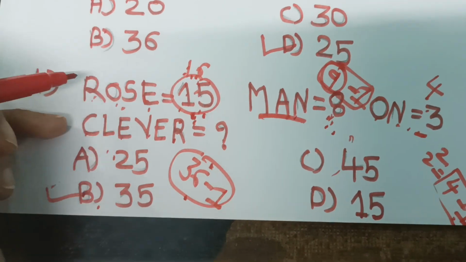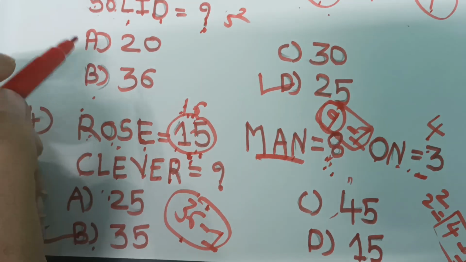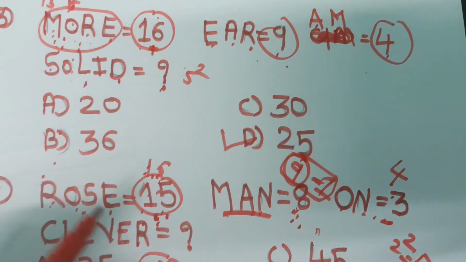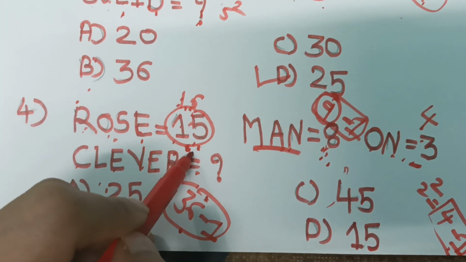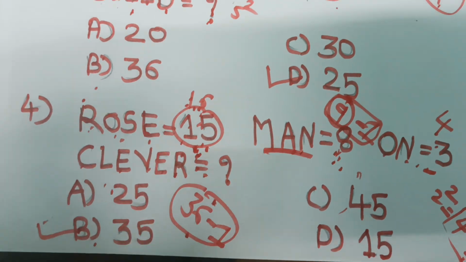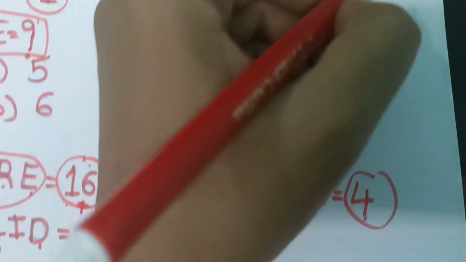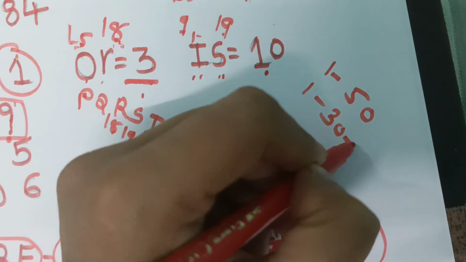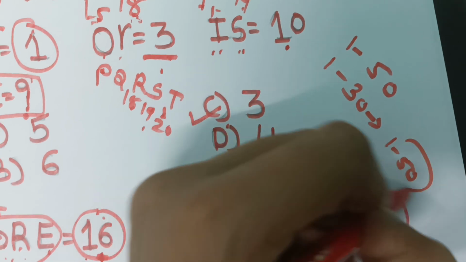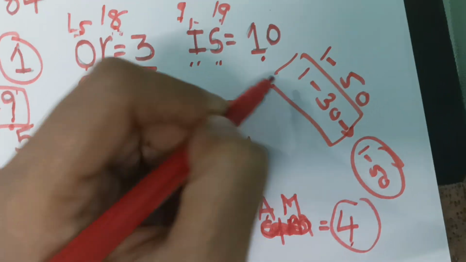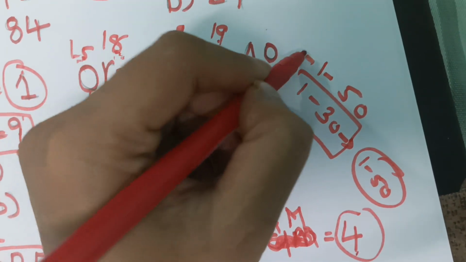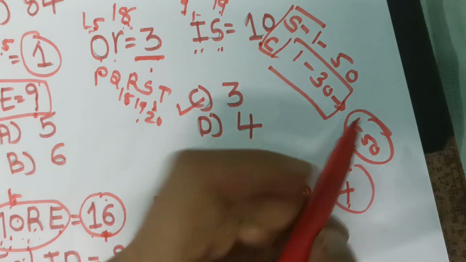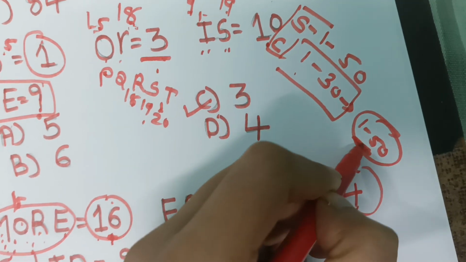See, first you should assume that if it is square of something, cube of something, the numbers are nearby square or cube, and for that you should first know the squares of 1 to 50 and cubes of 1 to 30. This is compulsory, 1 to 30 cubes and 1 to 50 squares. These are compulsory, but if you try and take more than 1 to 50, then this is very, very good.